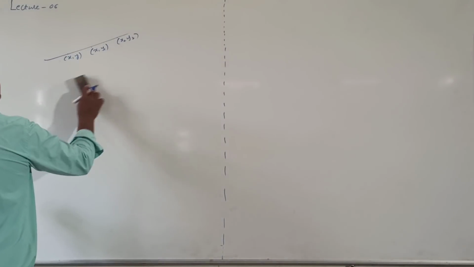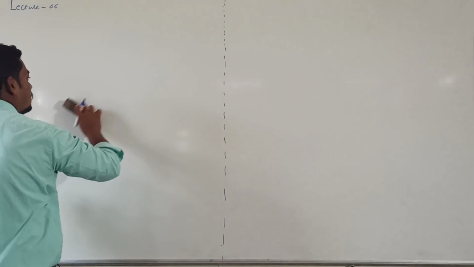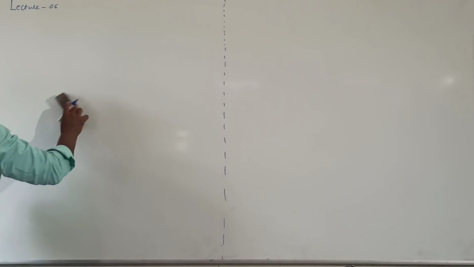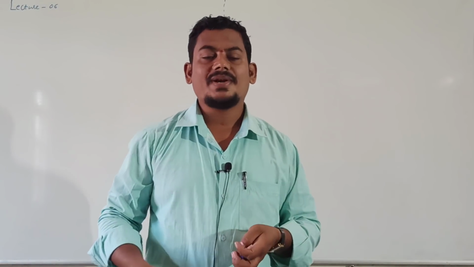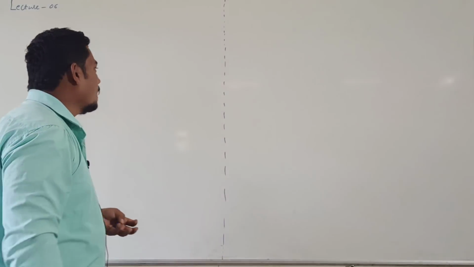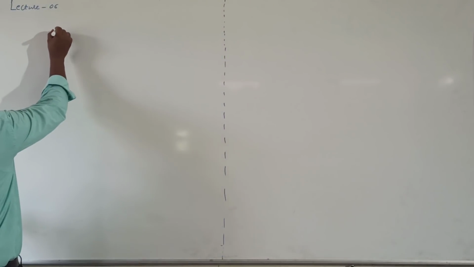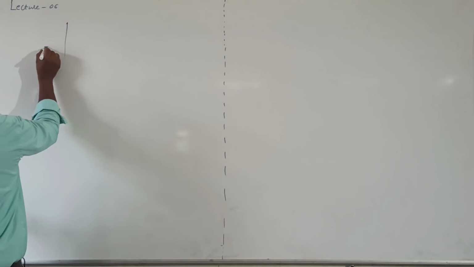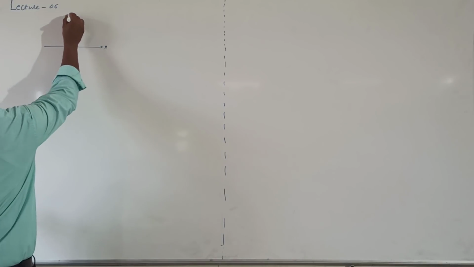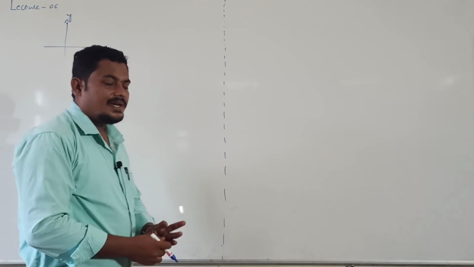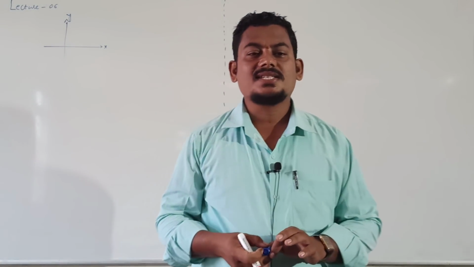Next, roughly remember, it is a linear relationship between x and y. After that, equation of x-axis. It is the x-axis and it is the y-axis. Can you tell me what is the equation of x-axis?